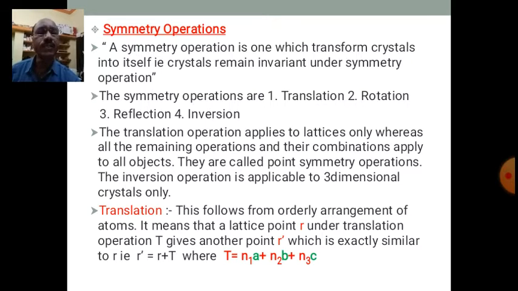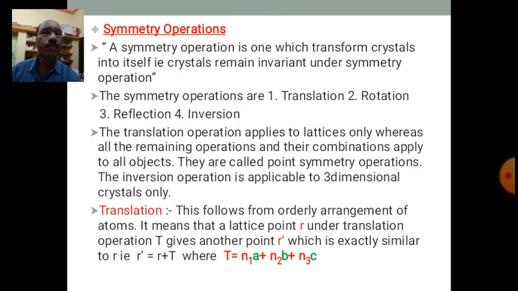The translation operation applies to lattices only, whereas all the remaining operations, rotation, reflection, and inversion, and their combinations, such as rotation and reflection, or rotation, reflection, and inversion, or rotation and inversion, apply to objects.